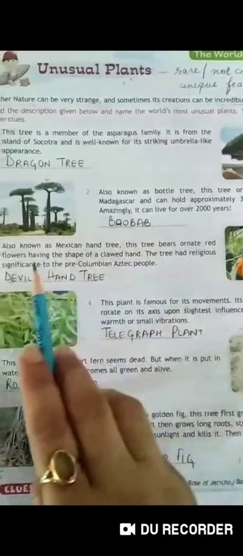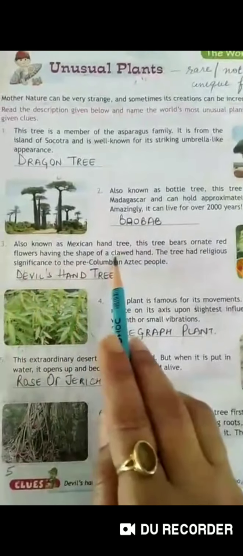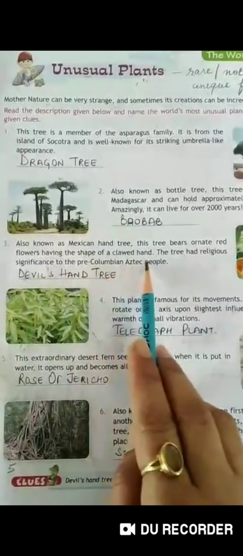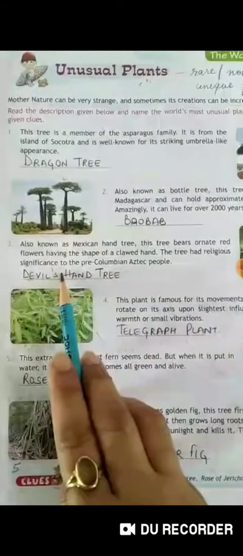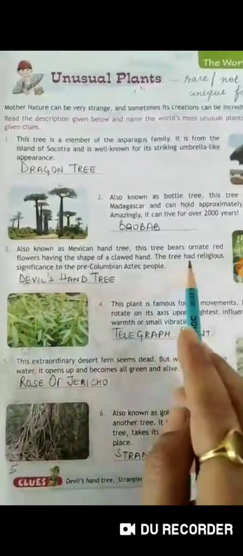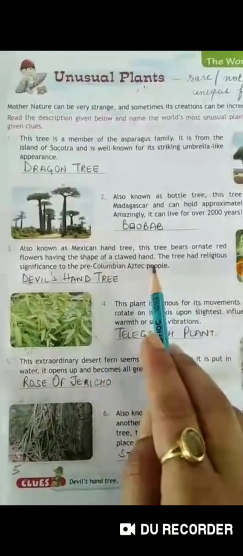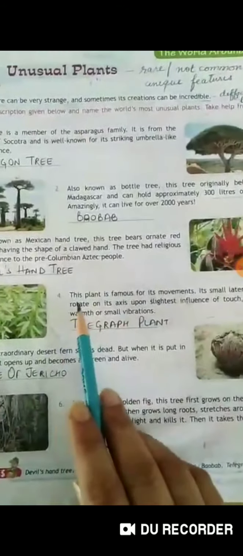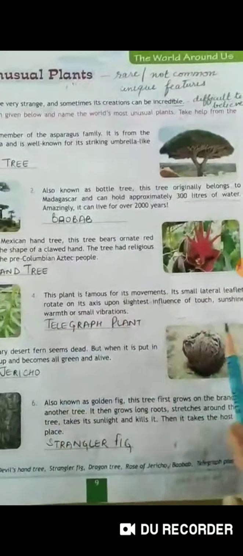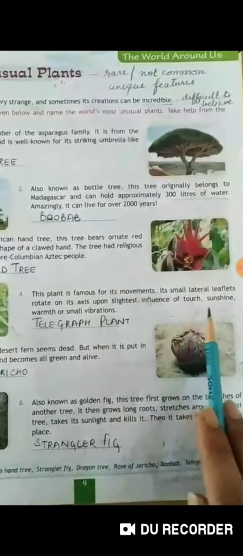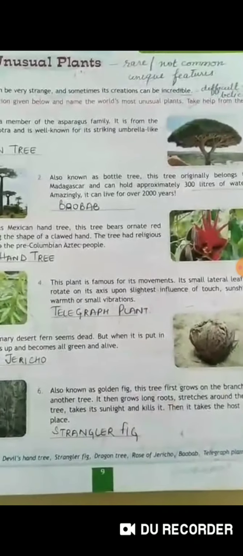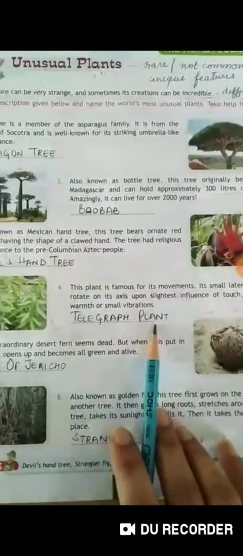So it is baobab. Next is, also known as Mexican hand tree. This tree bears ornate red flowers having the shape of a clawed hand. The tree had religious significance to the pre-Columbian Aztec people. It is devil's hand tree. Very clear from this that its shape is of a clawed hand. Fourth is, this plant is famous for its movement. Its small lateral leaflets rotate on the axis upon the slight influence of touch, sunshine, warmth or small vibration. So it shows movement when there are all these things. It is the telegraph plant.